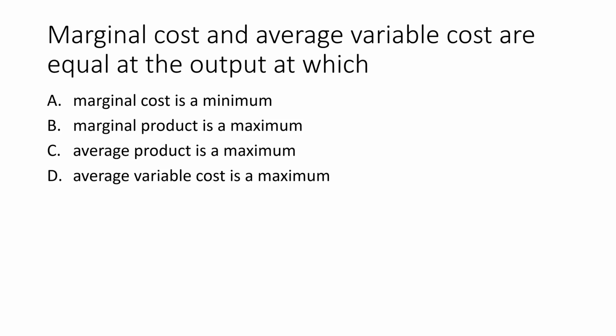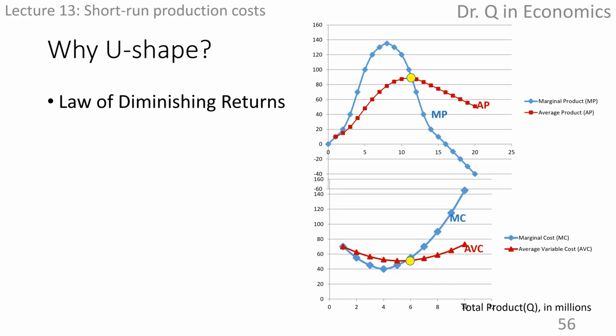Alright, in order to answer the question, we need to use this knowledge point. Marginal cost and average variable cost are equal at the output when average product is maximized.